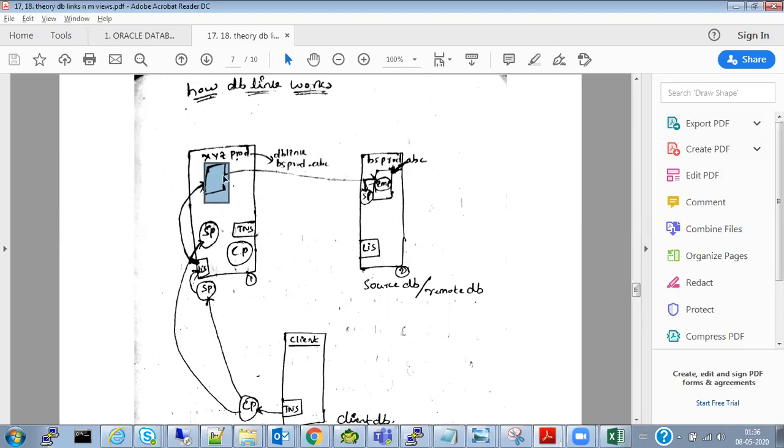They can't directly connect to the live database and pull the records. They will have another table, created in another database with the help of a database link. The database link concept will be different. The client or the reporting users don't have any issue with the database link or anything like that.